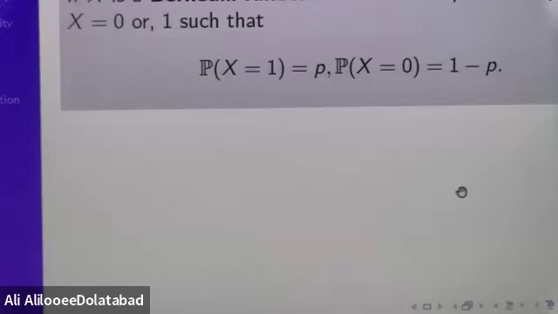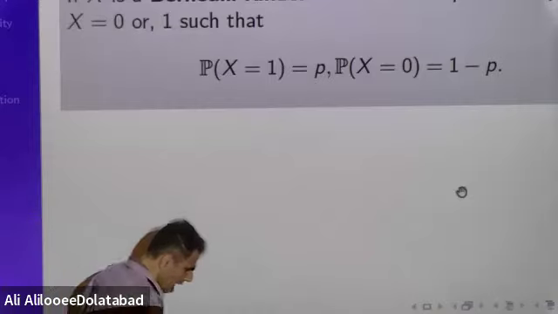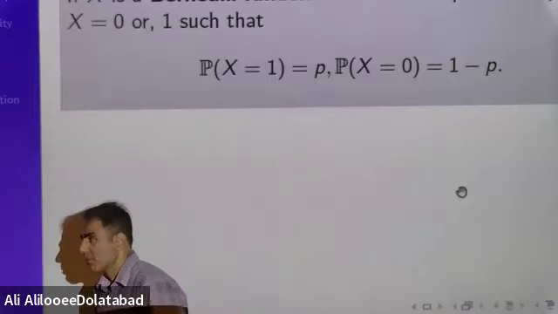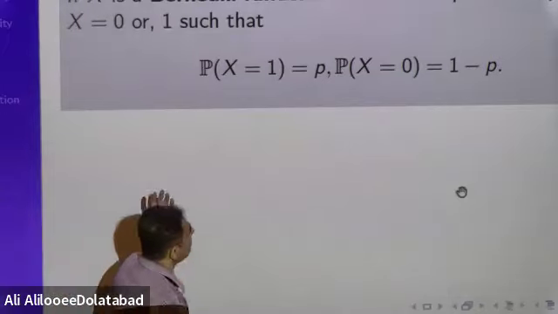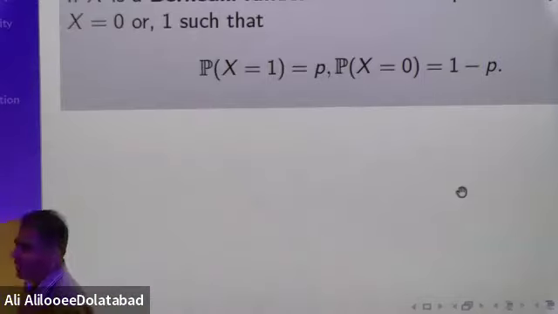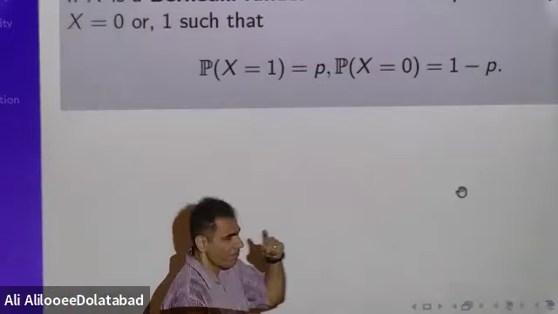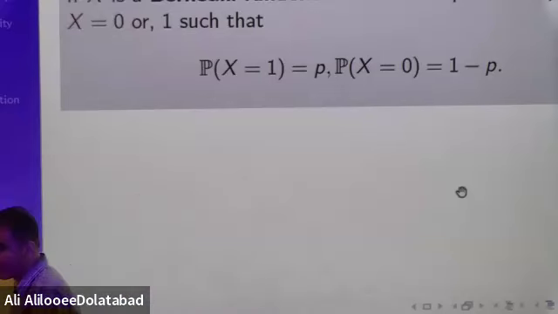As we explained, Bernoulli distribution is a distribution that has two outcomes. One of them is considered as failure, another is considered as success. And if you assume that the probability of x equal 1, which means success, is p, the probability of x equal 0, which means failure, is 1 minus p.